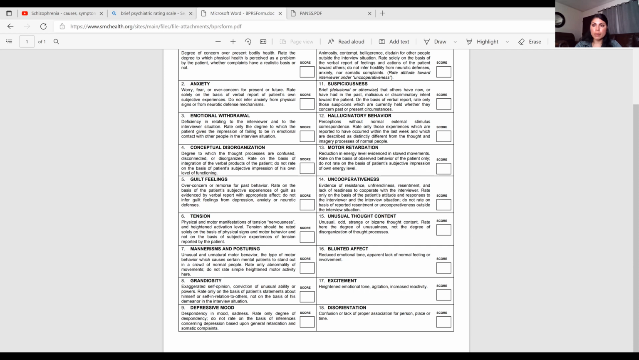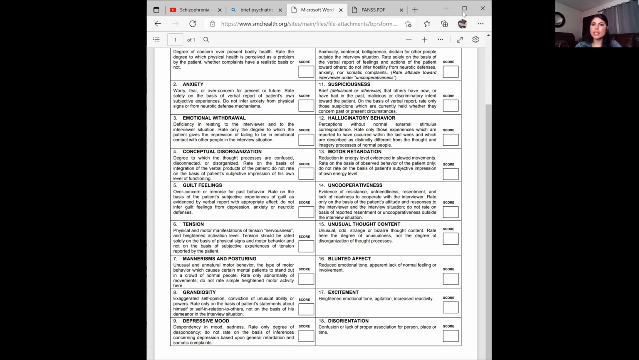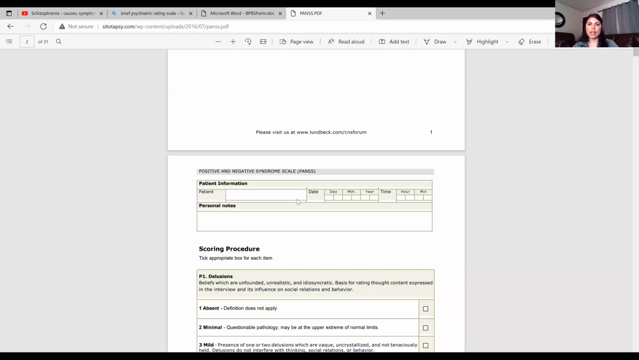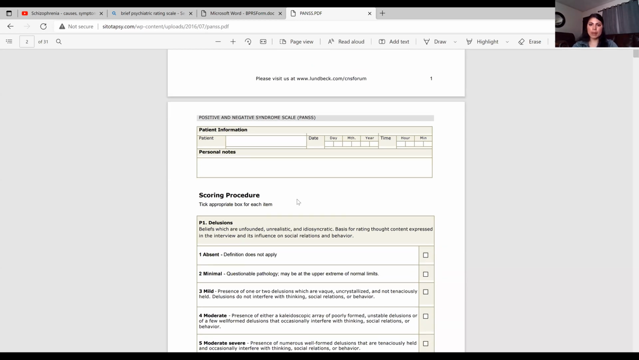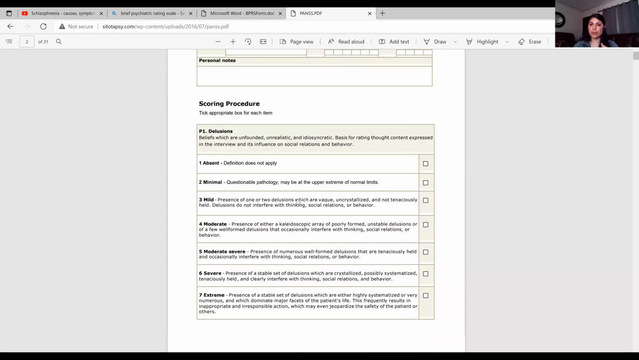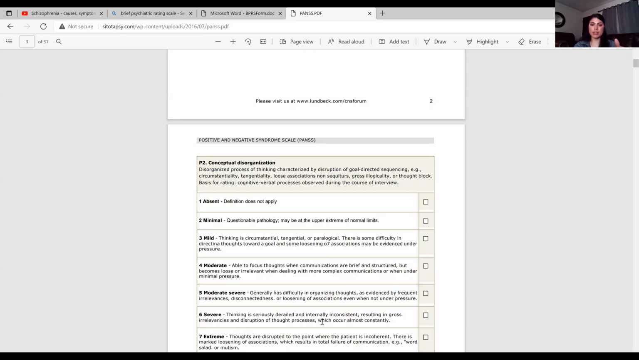And oh yes, I had one more. Is it this one? No, it's not. I will also attach another assessment. Oh, here it is. There we go. So this is how, for example, a positive and negative syndrome scale would look. And you put the information of the patient, personal notes, and then it starts going through the questionnaire. And I will also attach this.